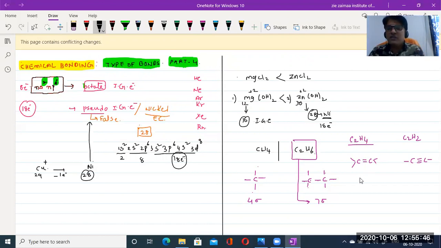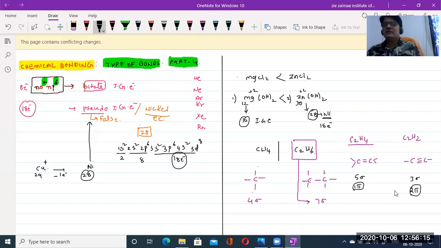So 5 sigma bonds and one pi bond. But what about over here? 1, 2, 3. 3 sigma bonds are there. And we know that in a triple bond, one sigma bond and two pi bonds are there. So see here, one pi bond and two pi bonds.